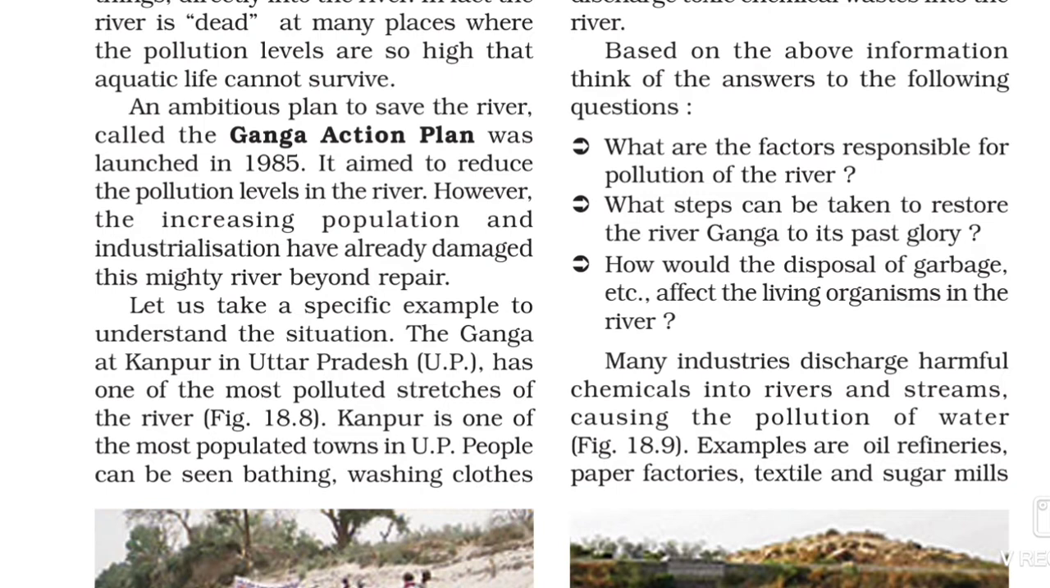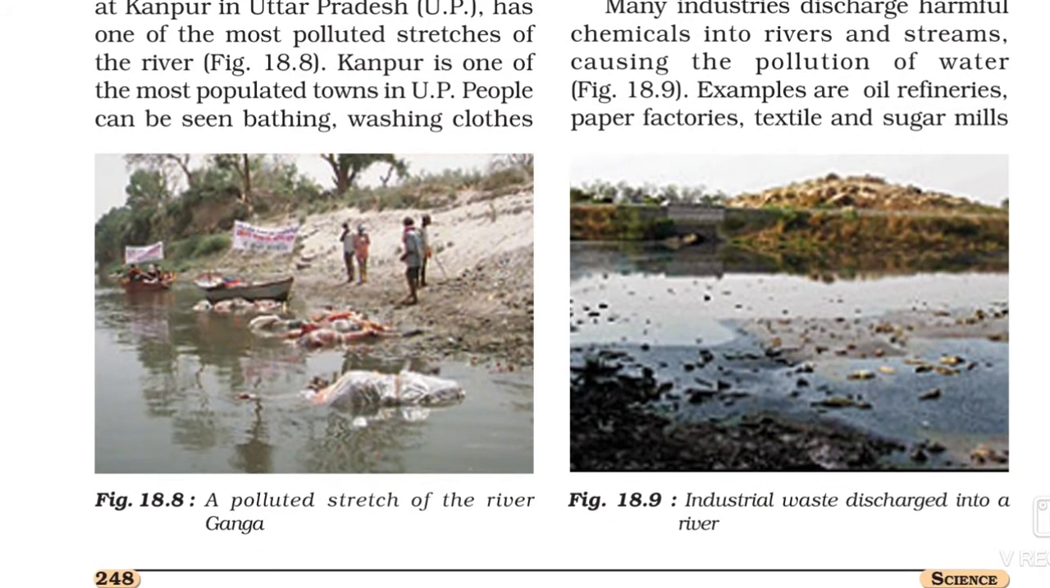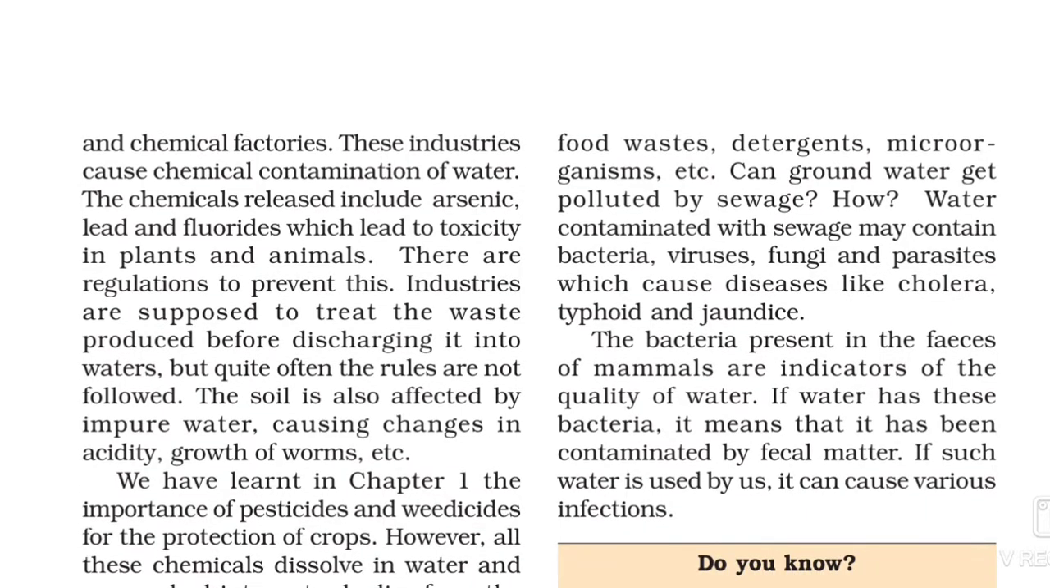Many industries discharge harmful chemicals into rivers and streams, causing the pollution of water. So here you can see in this picture, industrial wastes are discharged into the river, and that's why some aquatic animals cannot live. They could die because of this type of waste. Examples are oil refineries, paper factories, textile and sugar mills, and chemical factories. And these industries cause chemical contamination of water.